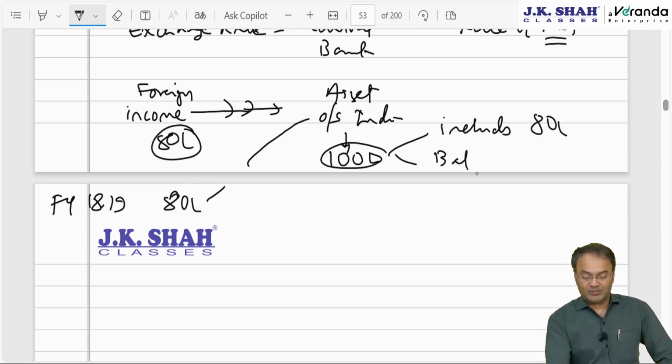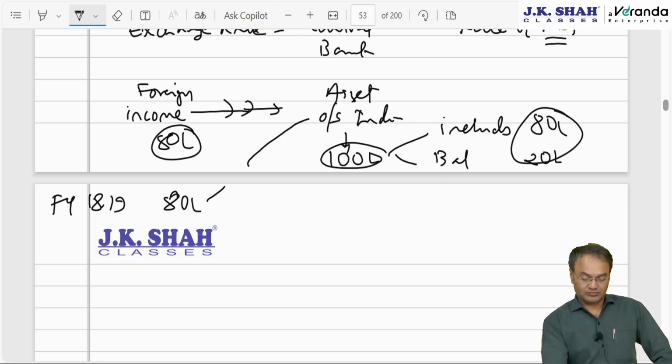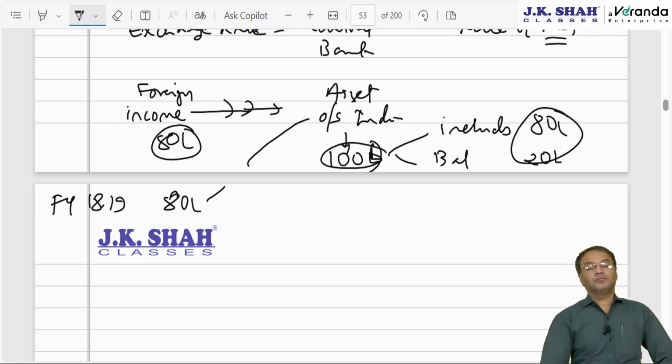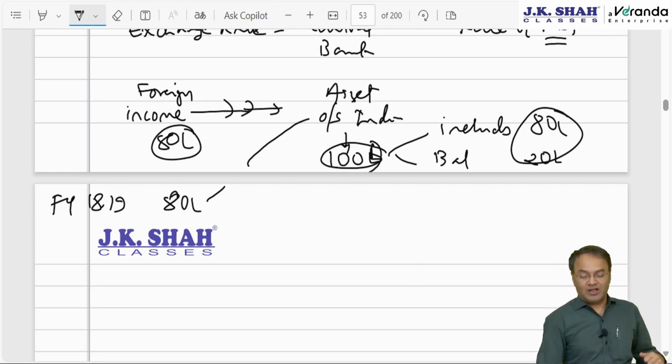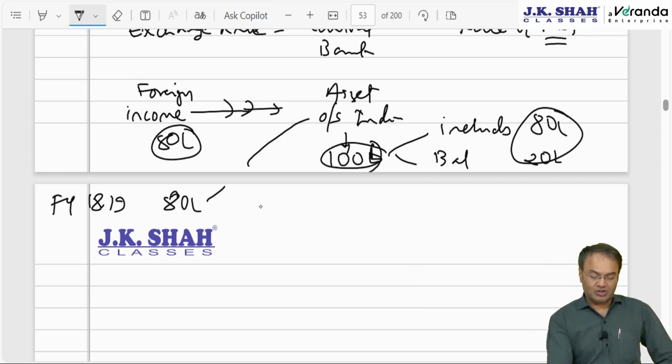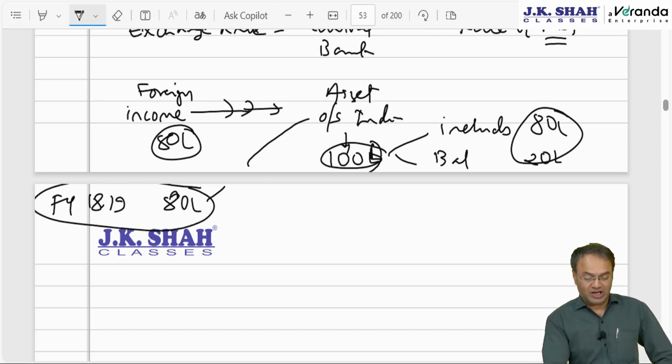The balance 20 lakh is from some other family member, say withdrawn from a bank account. The asset is acquired for 100 lakh rupees, that is the cost of acquisition. So what to do now? The answer: it doesn't matter. This has already been taxed, the income already taxed in 18-19.